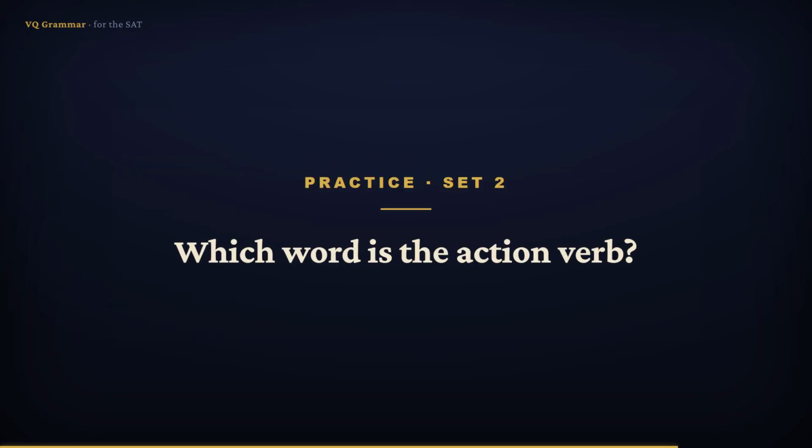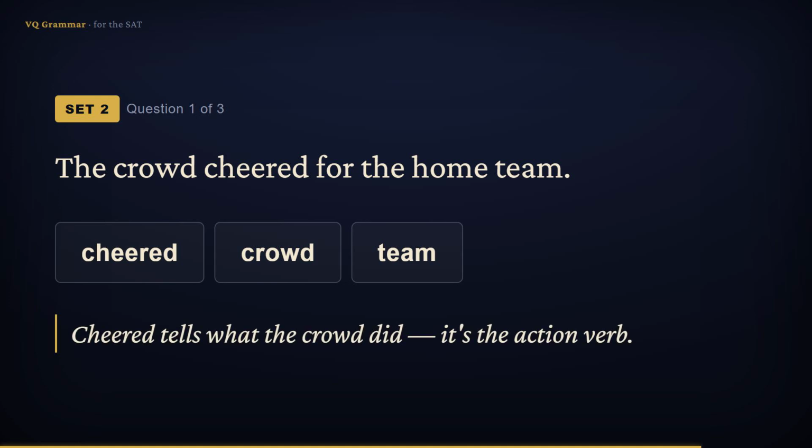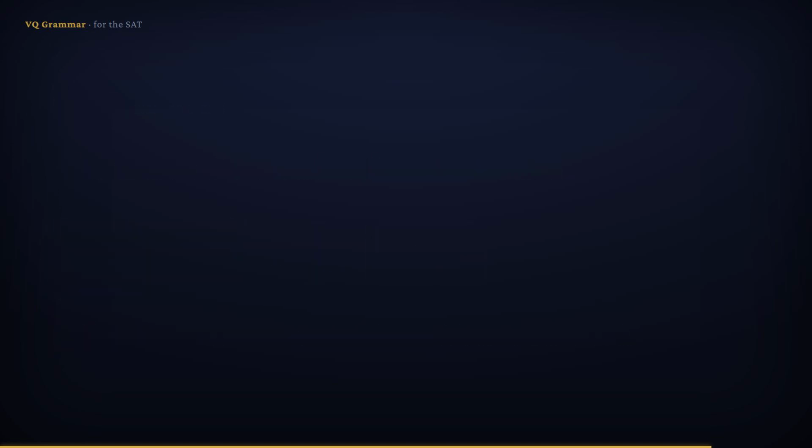Now spot the action verb. In each sentence, pick the word that names what someone or something does, physical or mental. Pause and try each. The crowd cheered for the home team. Which word names the action? Cheered. That's what the crowd did. So the answer is cheered.